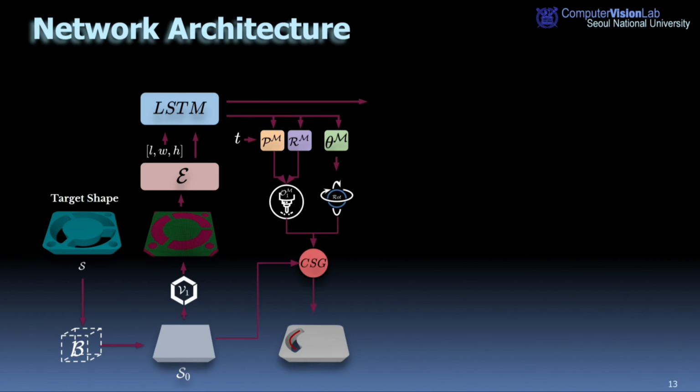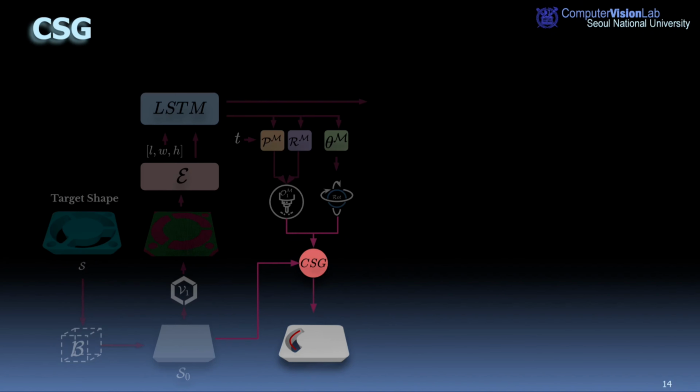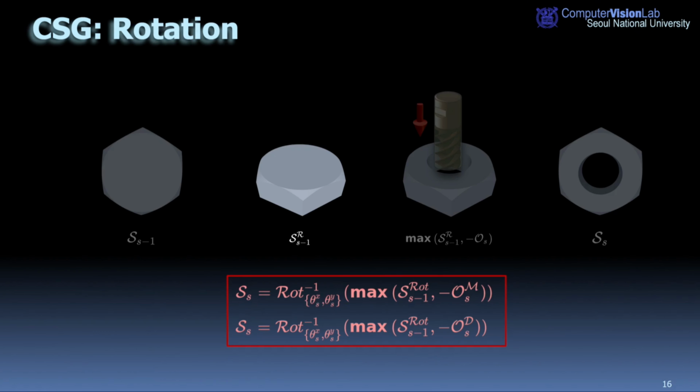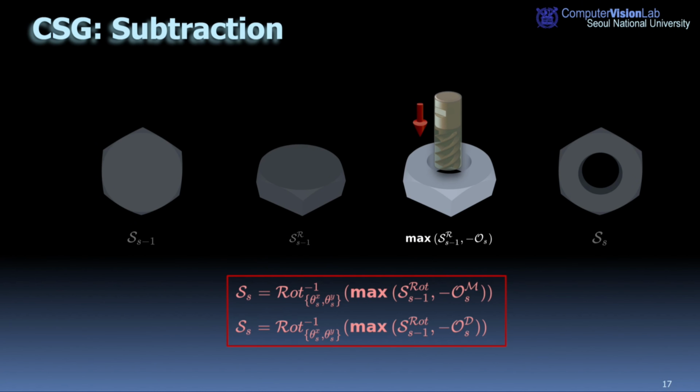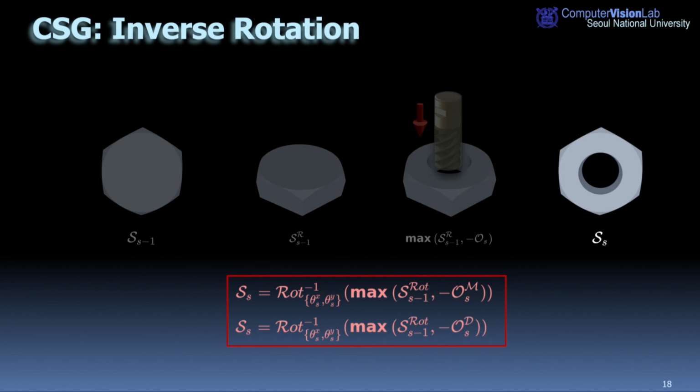The generated operation and the rotation matrix, along with the shape at the previous step, go to the CSG operation to generate the shape at the current step. In the next slide, we will introduce the CSG operation in detail. Given the shape at the previous step, the shape is rotated by the corresponding rotation matrix. Then the milling or drilling operation is employed from the top of the workpiece, and the result of their subtraction passes through the inverse rotation to ensure that its orientation matches the initial orientation.